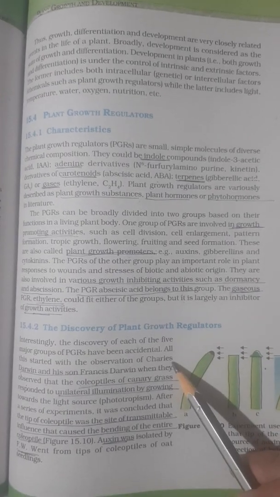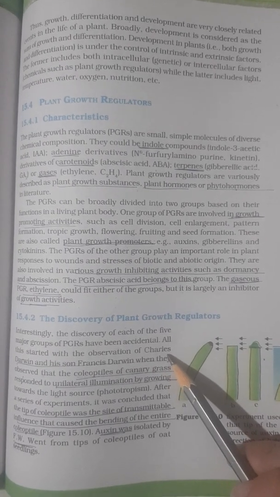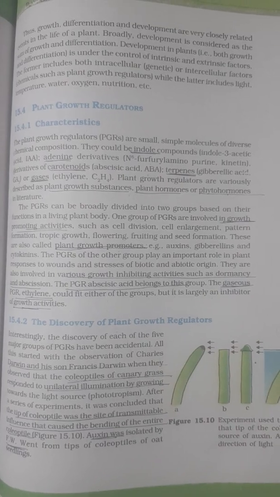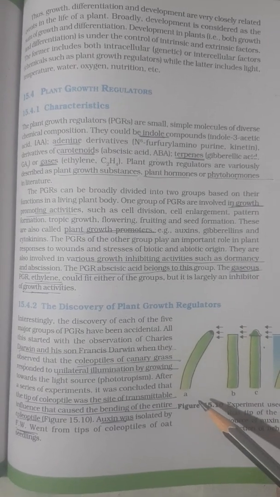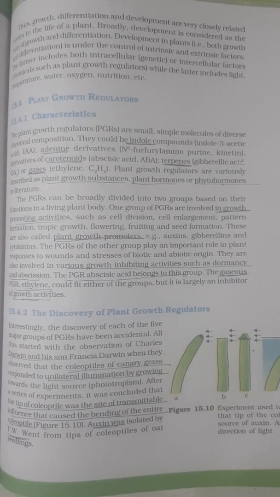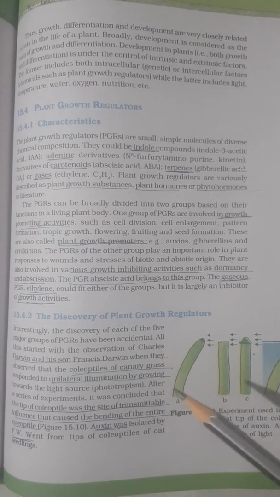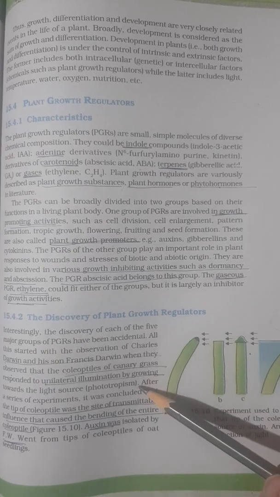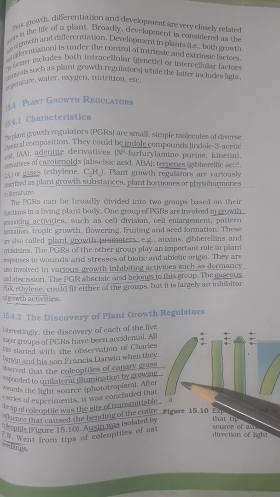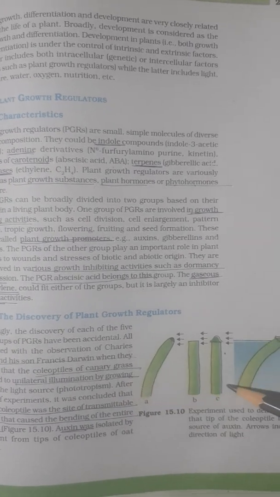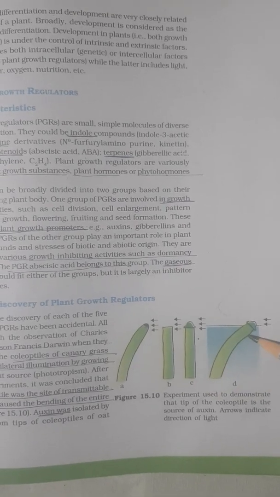Now next, coming to the discovery of PGRs. So how were these PGRs discovered? Let us begin with the first PGR, that is auxin. How was it discovered? Darwin, along with his son, observed that in canary grass, the coleoptiles bend towards the light.